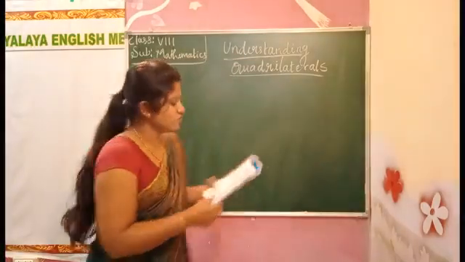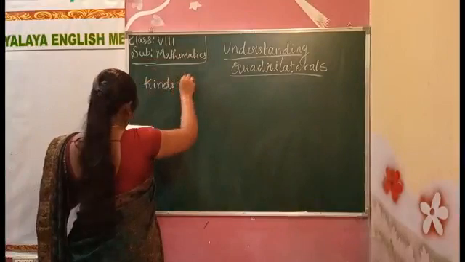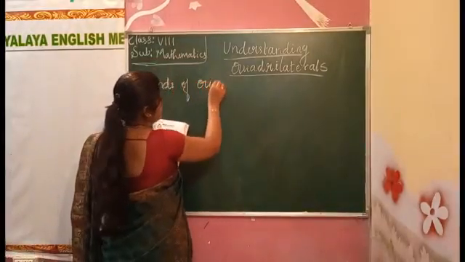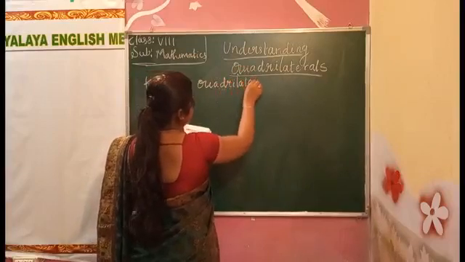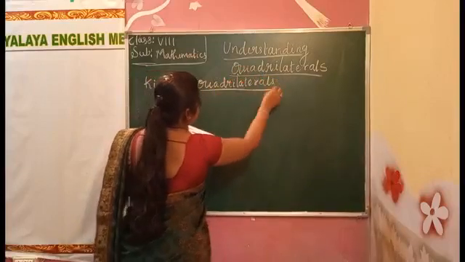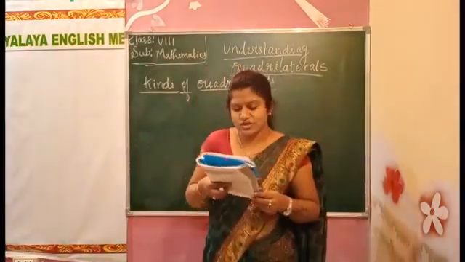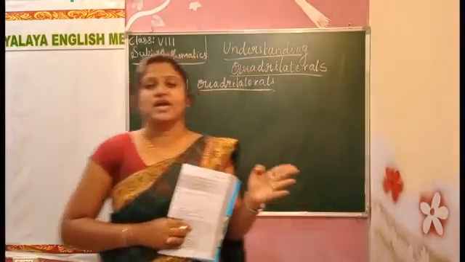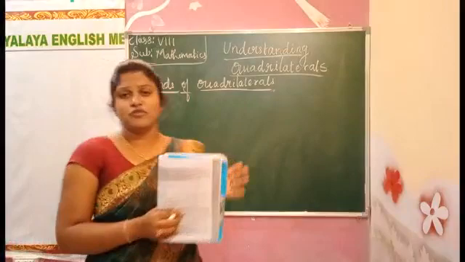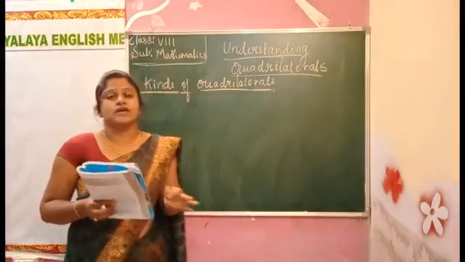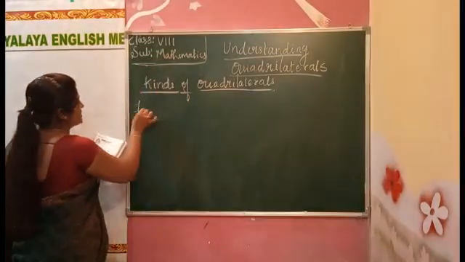Okay. Today we'll do the kinds of quadrilateral. Based on the nature of the sides, which all types of sides we have, we divide the quadrilateral. We have different types of quadrilateral in that. The first kind is the trapezium.